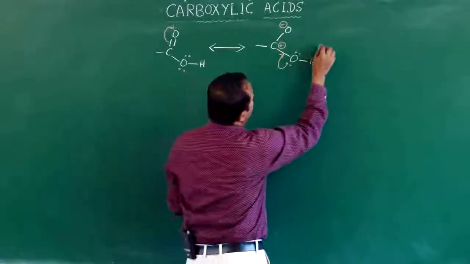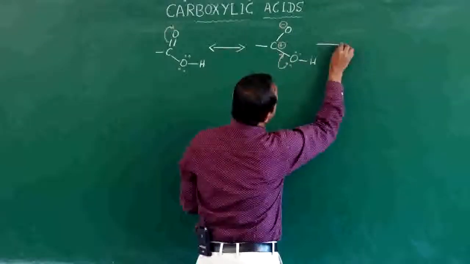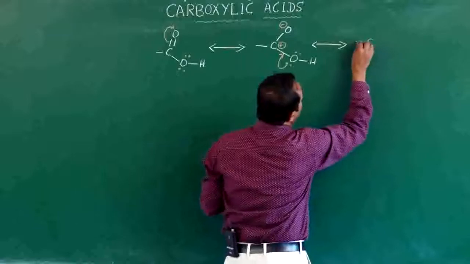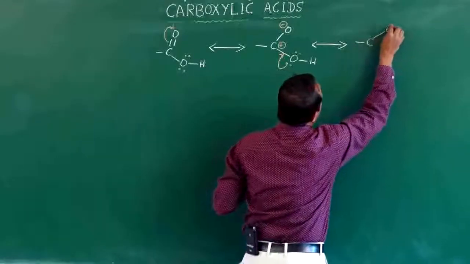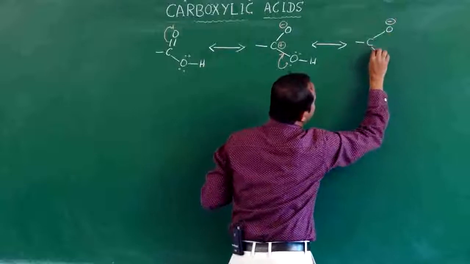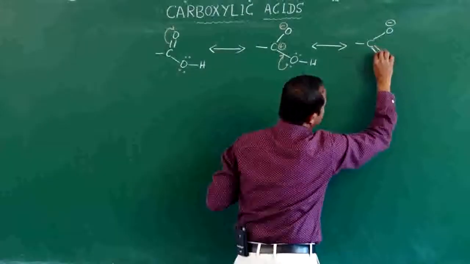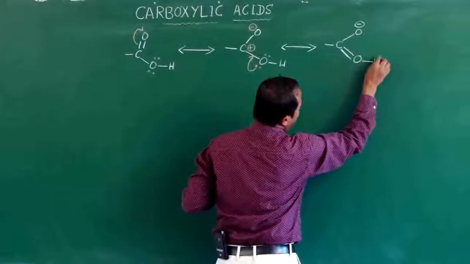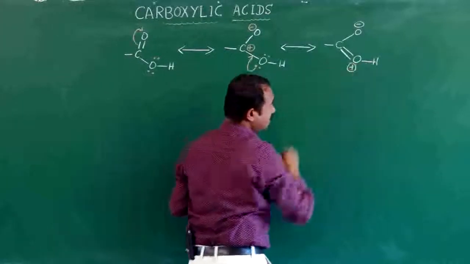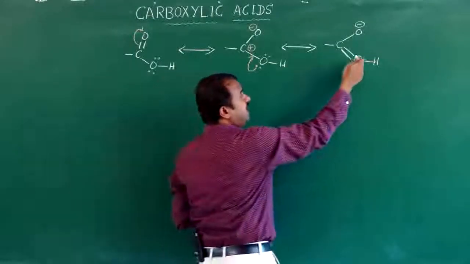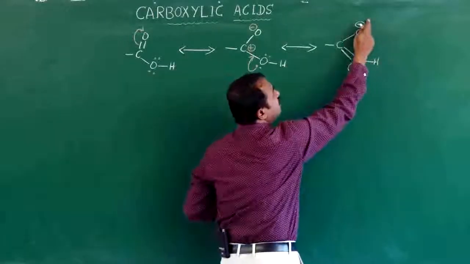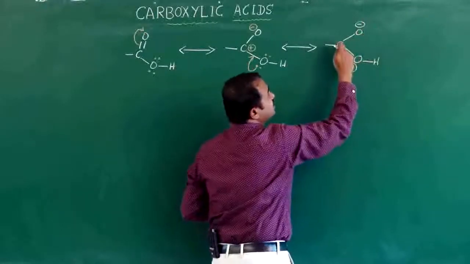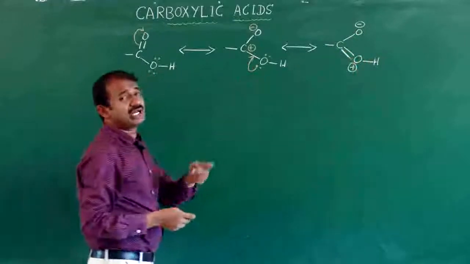When the double bond forms, this is the resonance structure of the carboxyl group: carbon double bond oxygen, hydrogen, here positive charge. Again the H plus is shifted here. When the H plus is shifted, here OH and C double bond O, it is a carbonyl compound.